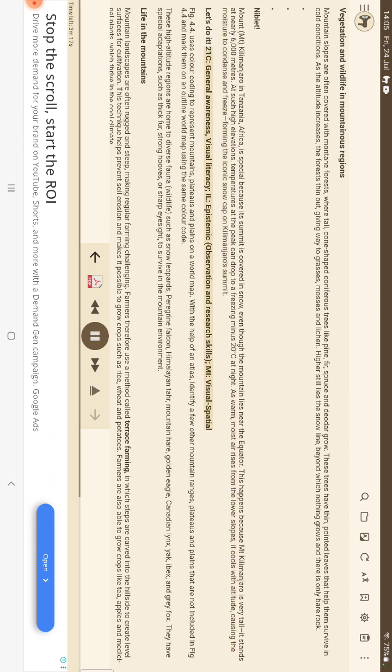General awareness, visual literacy, observation and research skills, visual spatial. Figure 4.4 uses color coding to represent mountains, plateaus and plains on a world map. With the help of an atlas, identify a few other mountain ranges, plateaus and plains that are not included in Fig 4.4 and mark them on an outline world map using the same color code.